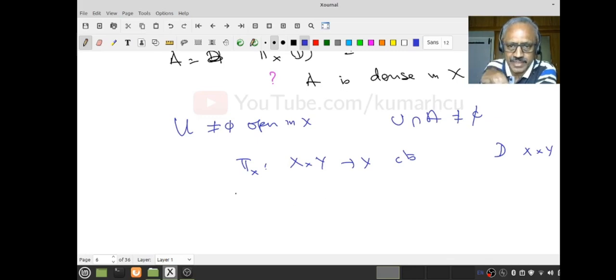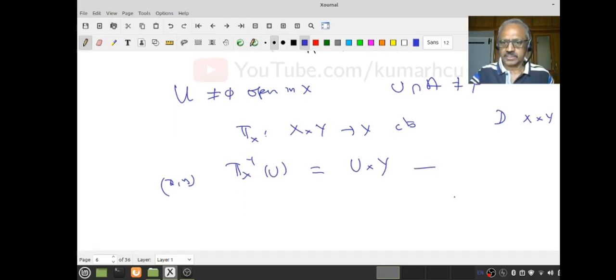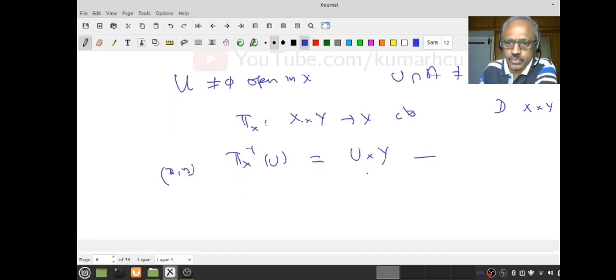I'm sure all of you know that. Look at pi x inverse of U. And this we had already seen. This is the set U cross Y, because (x, y) belongs to this if and only if x belongs to U, there is no condition on y, therefore it is times Y. If you have not checked all these things, please check. So this is a basic open set.